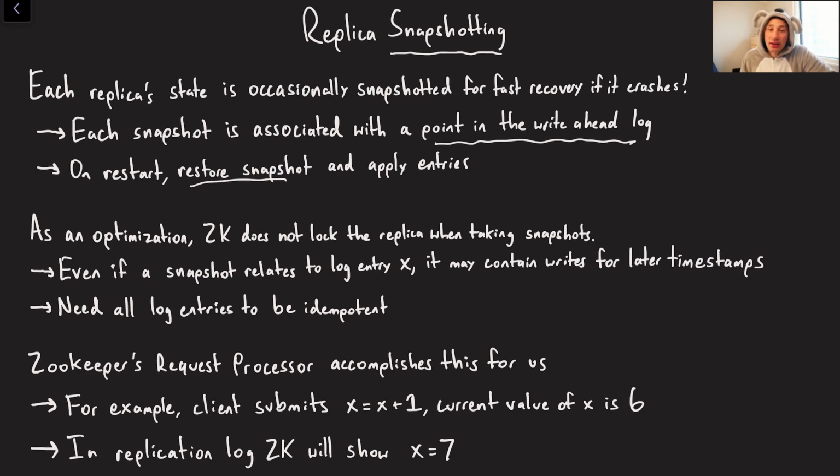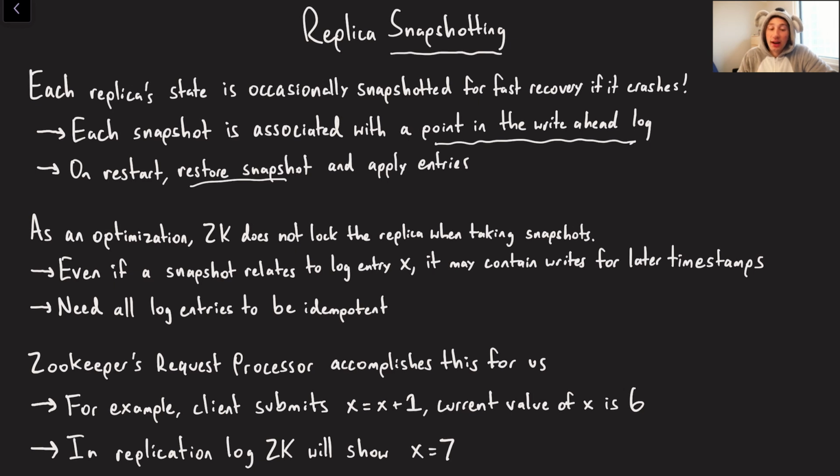The one prohibitive thing here is that snapshotting can be expensive, right? Because if you want to take a consistent snapshot with that exact point in the write-ahead log, you have to make sure that your in-memory state is not modified while you're taking the snapshot. So even though you can add to the write-ahead log, you can't actually make any changes in memory and show the data to clients. However, ZooKeeper has a way of avoiding all of this locking as it takes a snapshot. There is still node-level atomicity, but across nodes, ZooKeeper is not going to lock its state.